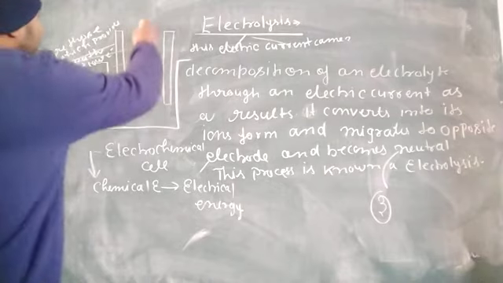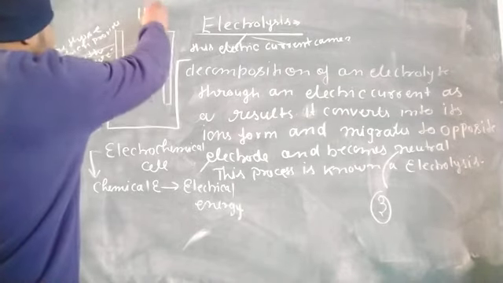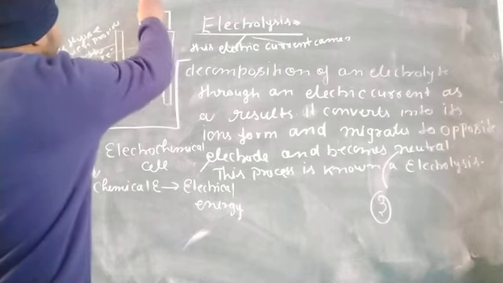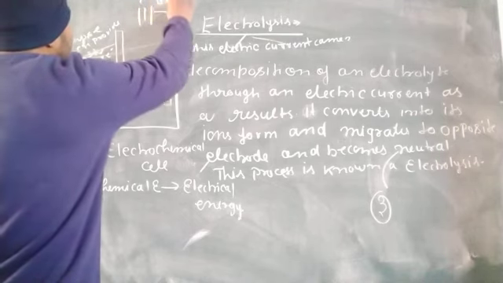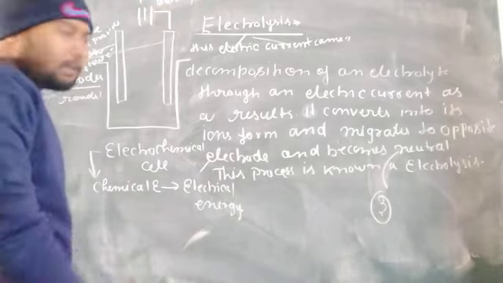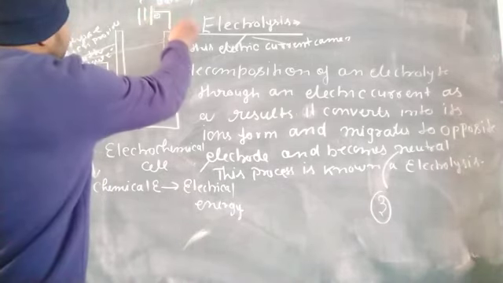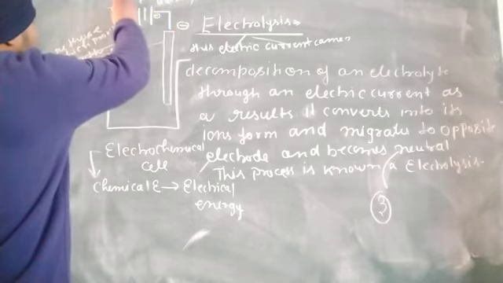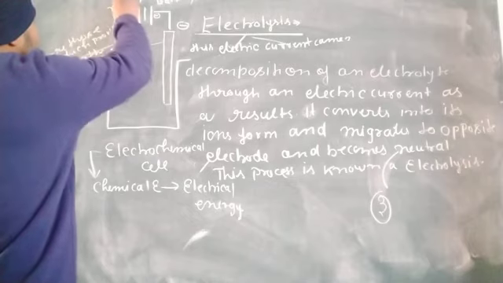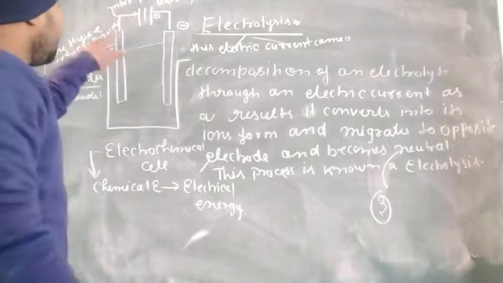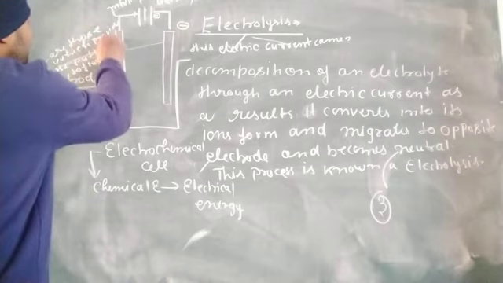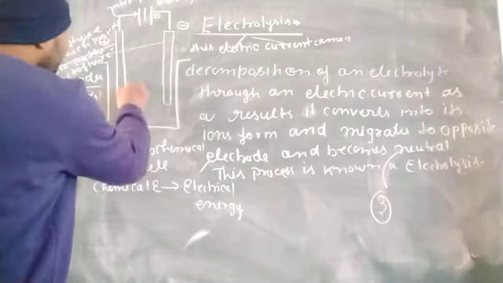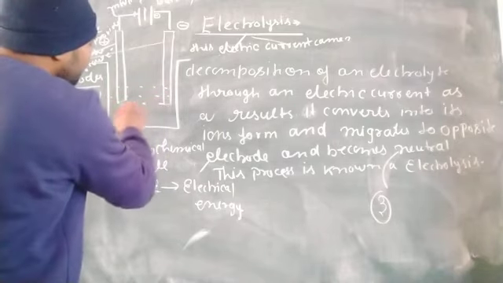Electrodes are of two types, and these types are decided by the battery terminal. Okay, this is the symbol of a battery. So this is the negative terminal, so it is the negative electrode. Both electrodes are attached with the help of metallic wires. When attached to the positive terminal, it is known as the positive electrode, and the other is the negative electrode.